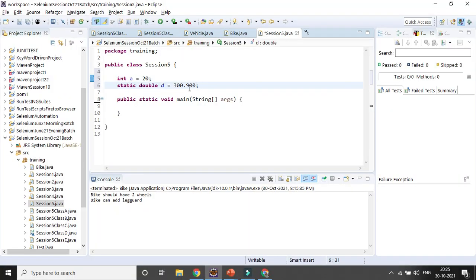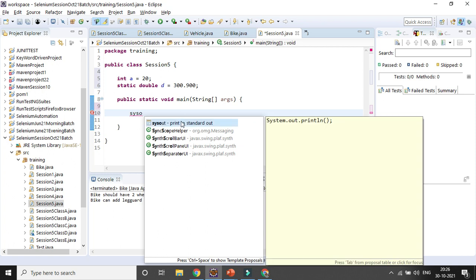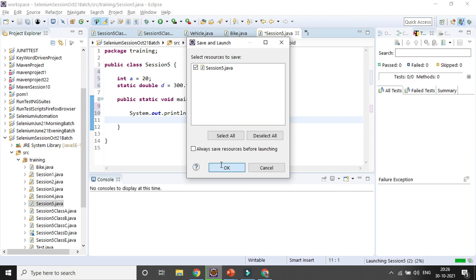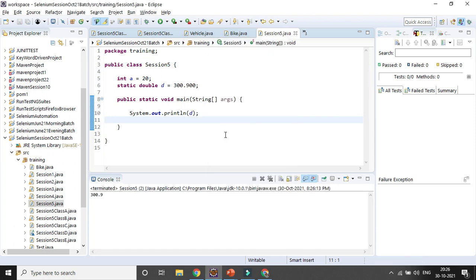If you want to use that static variable, you can directly use it. Let's see if it is working. If you run it, you can see you can use it immediately. Static means that as soon as you declare something static, memory allocation happens immediately.